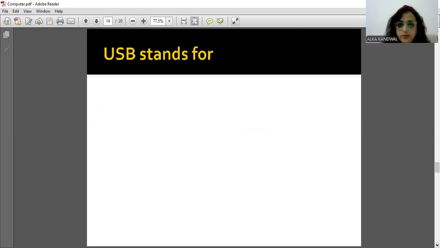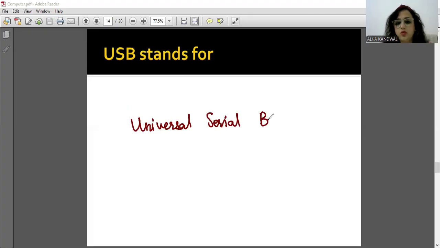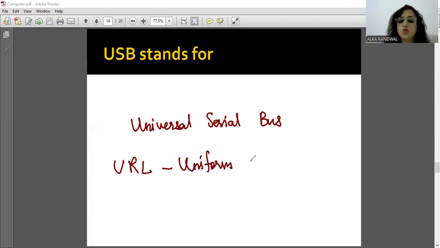Just hold on. USB, universal serial bus. USB मतलब universal serial bus. And URL, uniform resource locator. So the रिसोर्स लोकेटर, ठीक है, रिसोर्स लोकेटर.